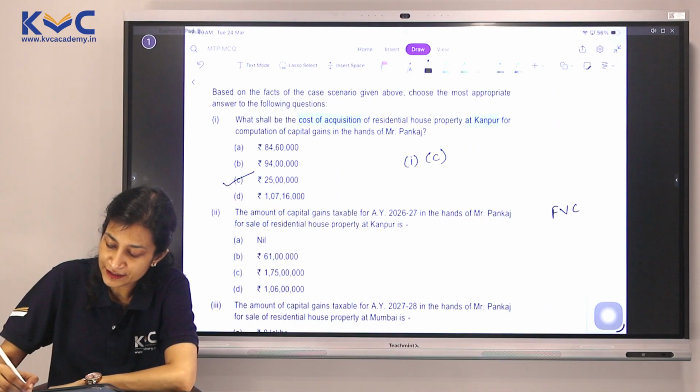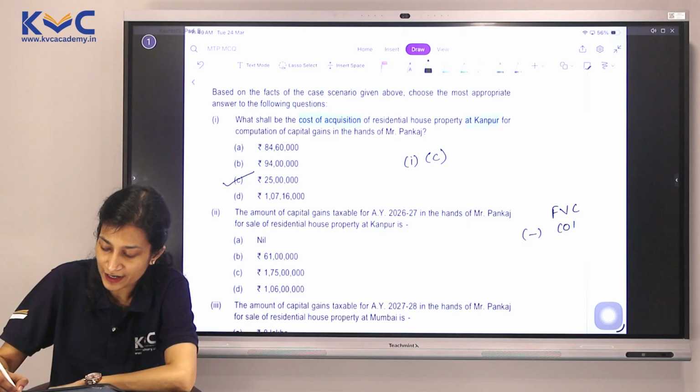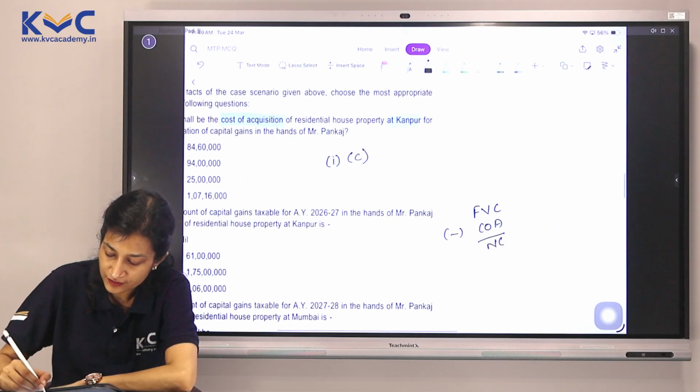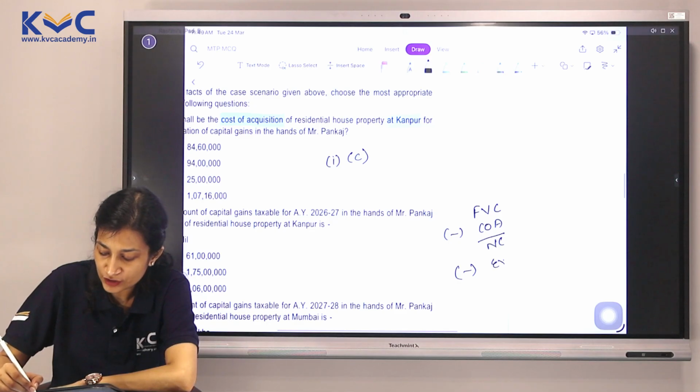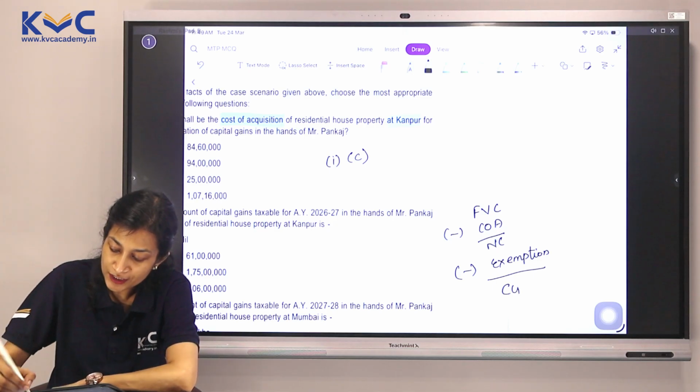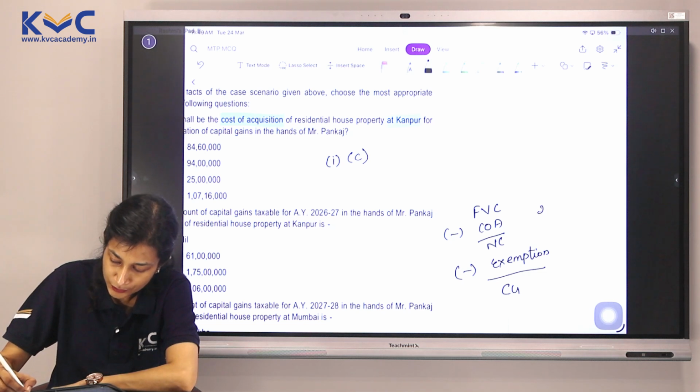Full value of consideration minus cost of acquisition will give us net consideration. From that, any exemption under 54 series will come and will give us the capital gains. Okay, roughly speaking, it would be so. We already know our cost of acquisition is 25 lakhs. Let's keep rupees in lakhs here.